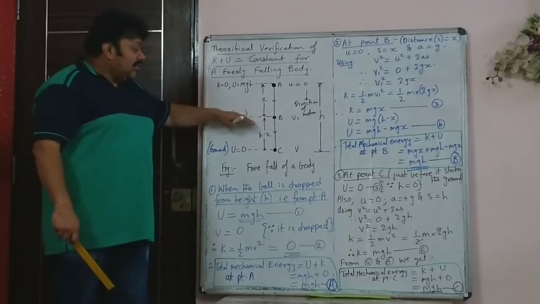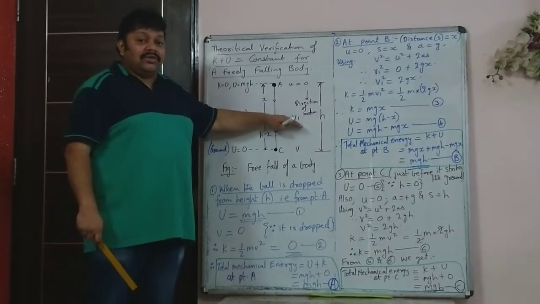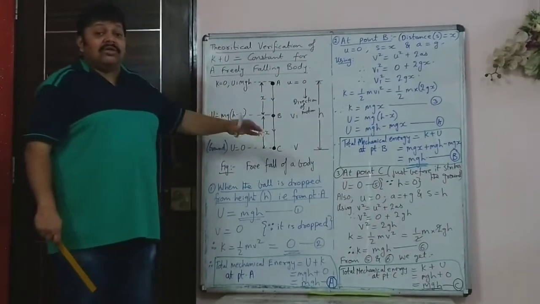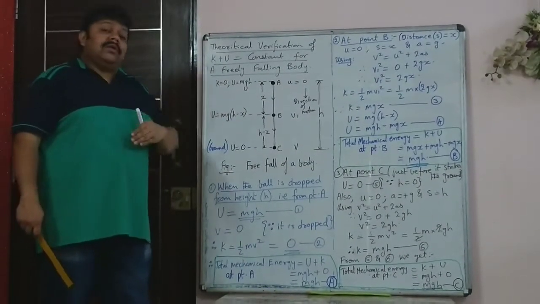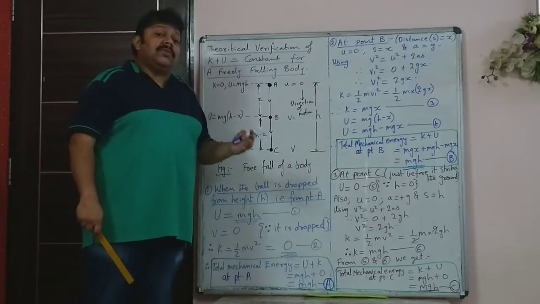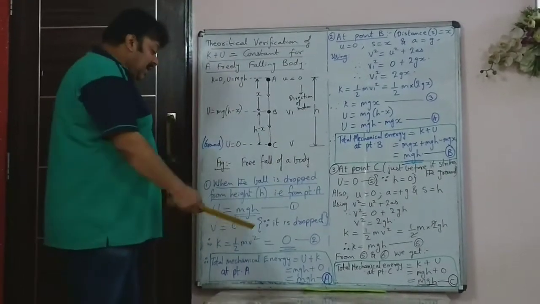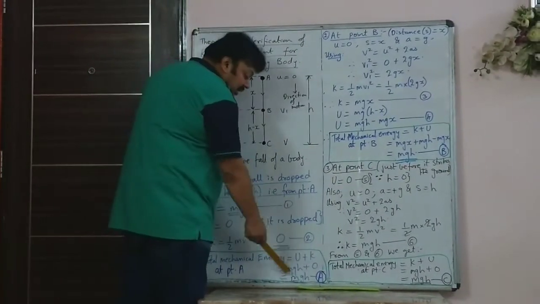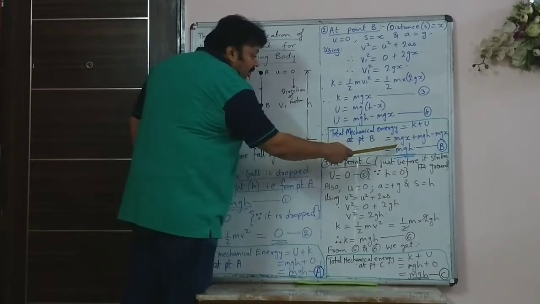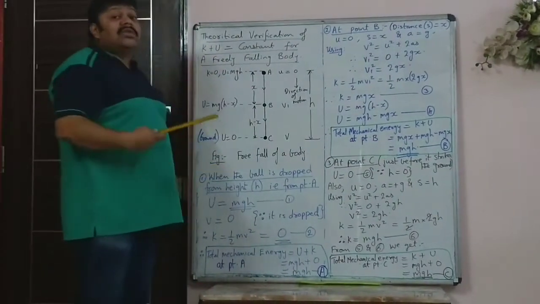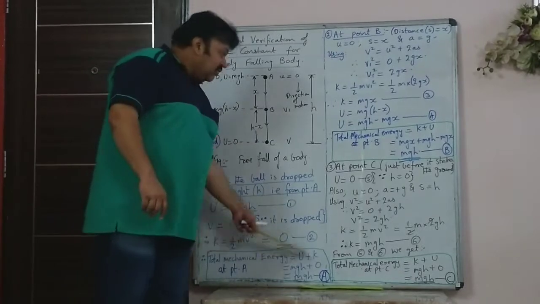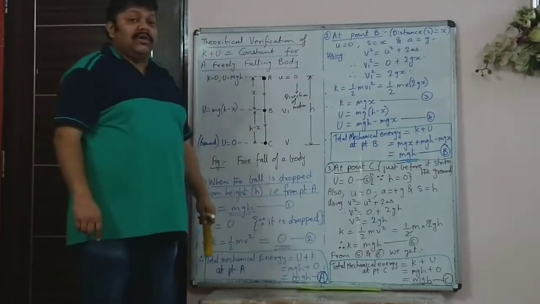As the ball comes down, since the velocity increases, the kinetic energy is increasing, but the potential energy will decrease by an equal amount, so that the sum of potential and kinetic energy at all the points remains the same. It is mgh here, at B also it is mgh.